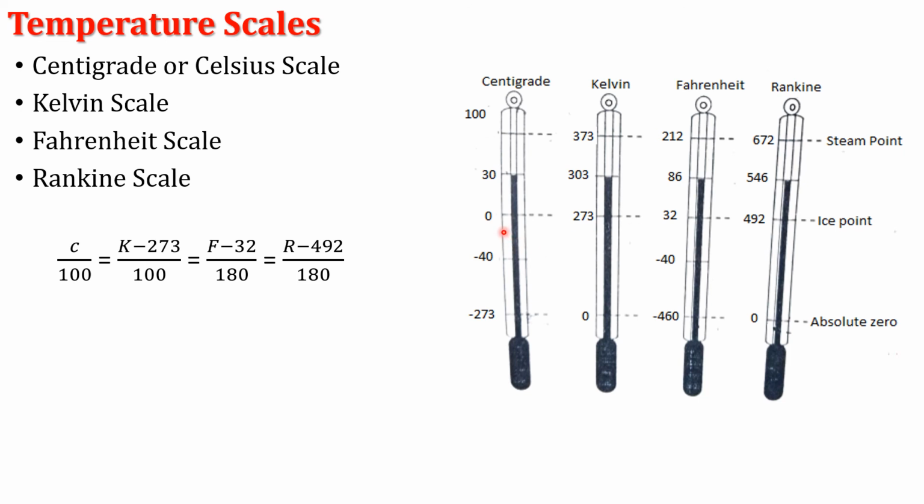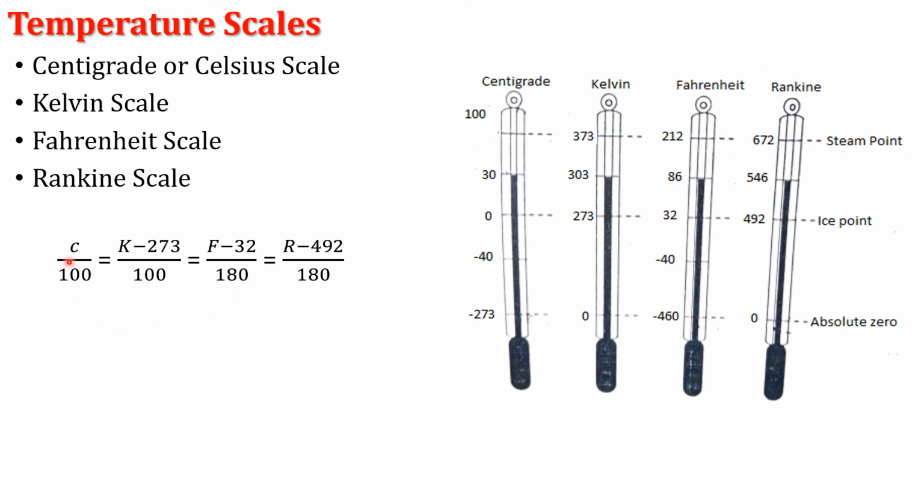Now we go below the lower fixed point. The centigrade scale and the Fahrenheit scale are the same at minus 40 degree. How do we find this? We use the two terms C by 100 equals (F minus 32) divided by 180.